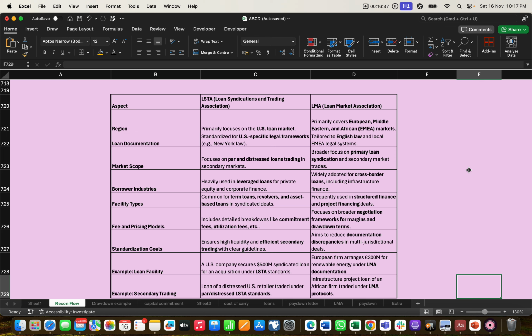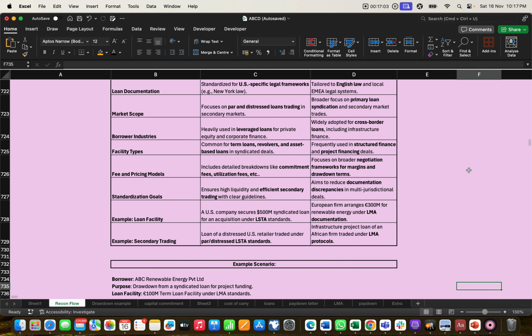The seventh point is the goal of standardization. LSTA ensures high liquidity and efficient secondary trading, with clear guidelines. The LMA market aims at documentation consistency in multi-jurisdictional deals. So there are some terms they have to follow while doing the agreement.